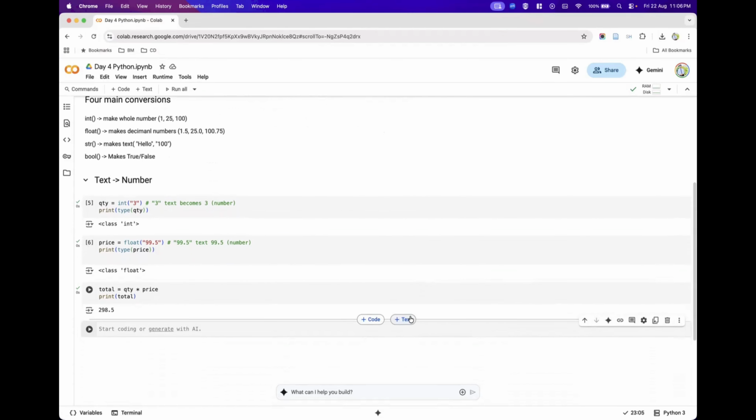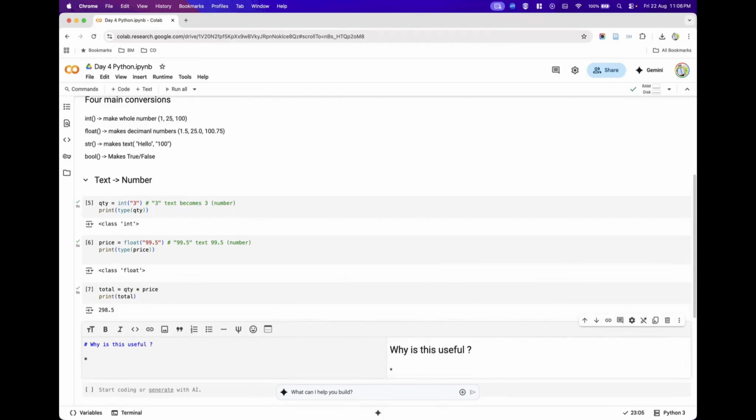Now you should be having a question: why is this useful? Why do we have to use this one? I want to answer this because this is very important. When you download any sales sheet or sales related reports, Microsoft Excel often stores the numbers as text. So you need to convert before doing any operations. For that, you need these type conversions.